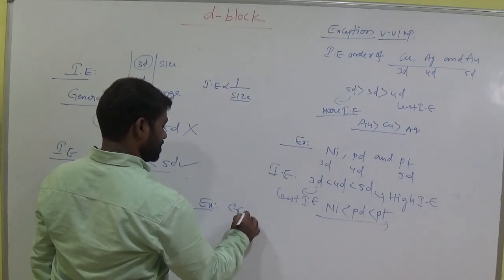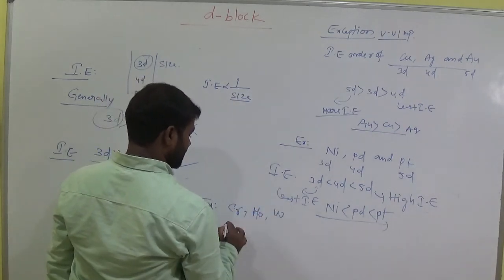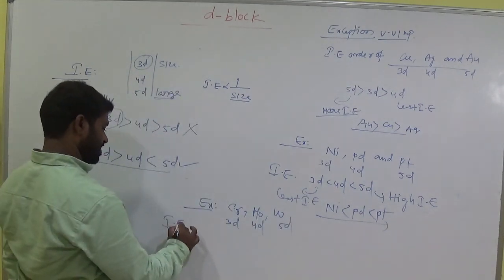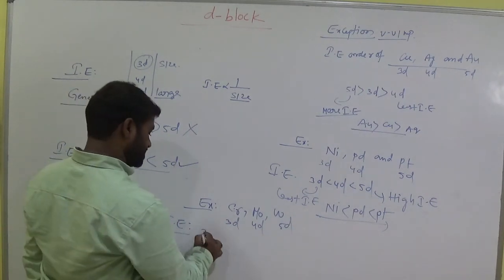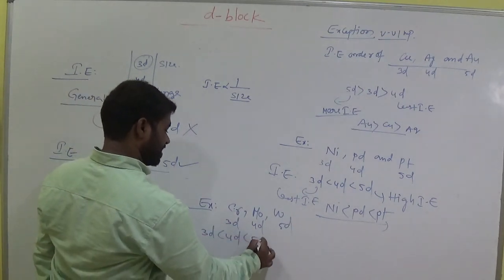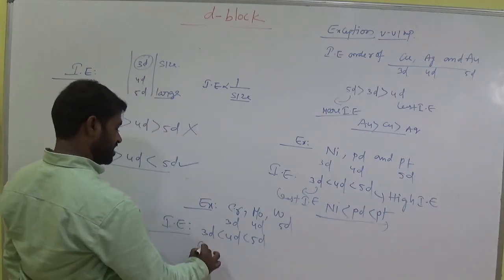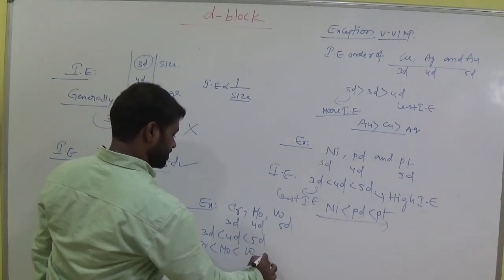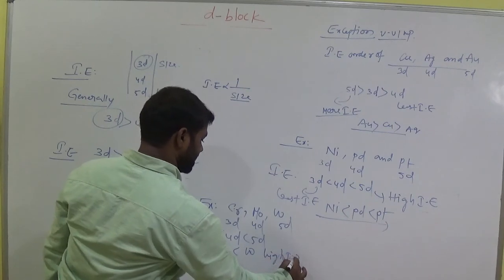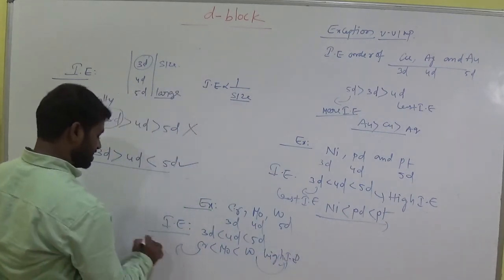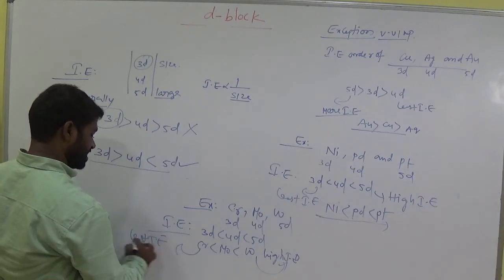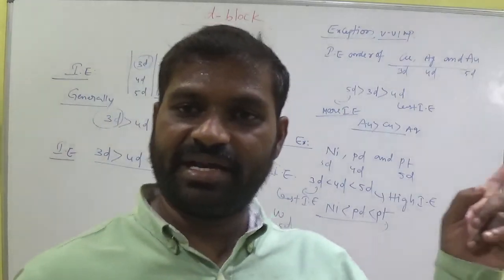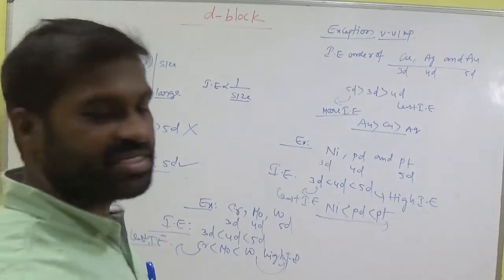And one more example, which is very, very important: chromium, molybdenum and tungsten, which are 3d, 4d, 5d. The ionization order here is also an exception condition: 3d, 4d less than 5d. So chromium, molybdenum, less than tungsten. Tungsten has high ionization energy and chromium has the least. Keep these three questions in mind, along with the manganese, chromium, copper and zinc combinations.